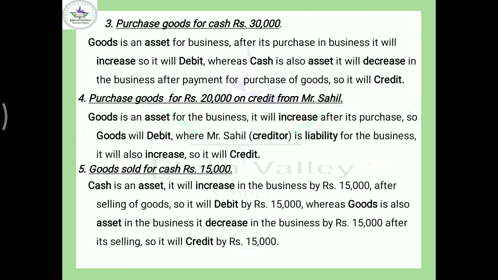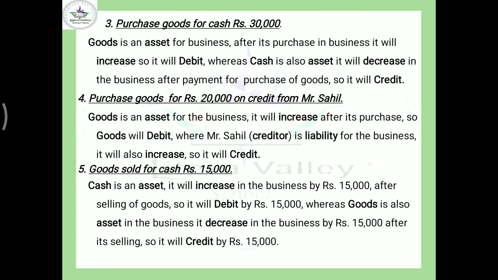The next example is: purchase goods for rupees 20,000 on credit from Mr. Sahil. So the first part is the same. Goods is an asset and it will increase in the business. So goods will debit. Mr. Sahil, a creditor. I think you can recall the meaning of creditor.